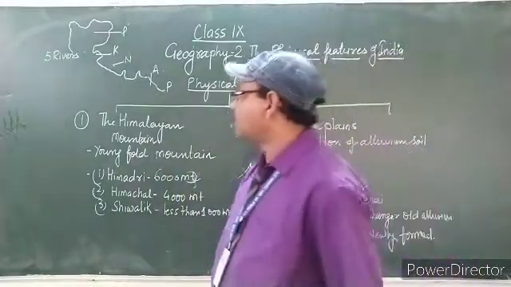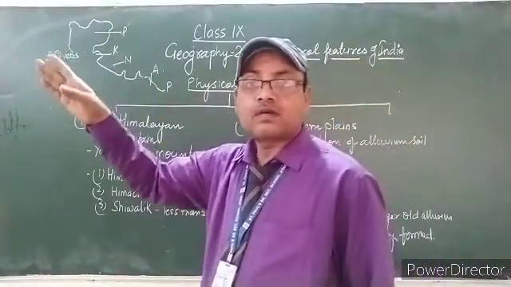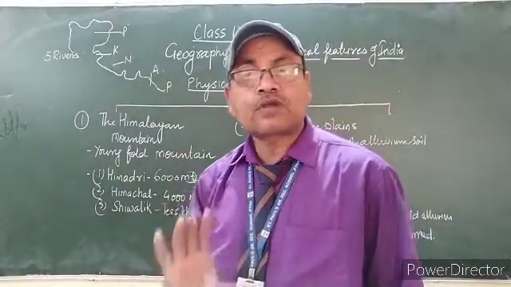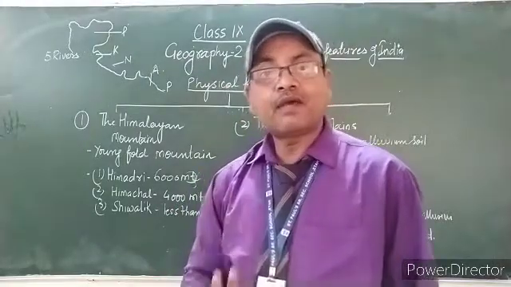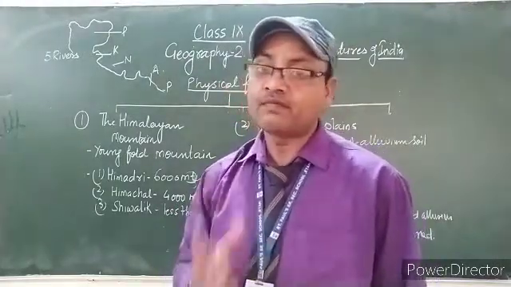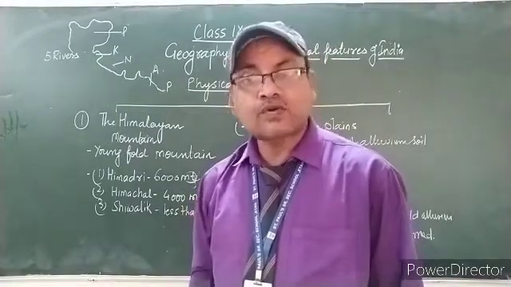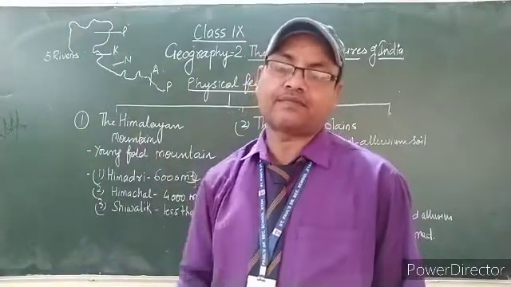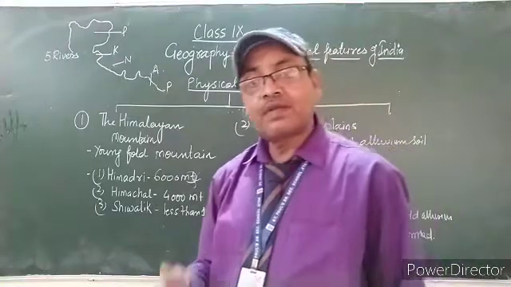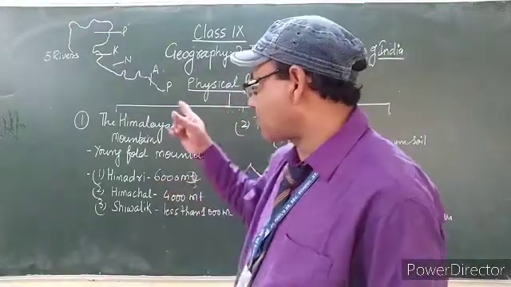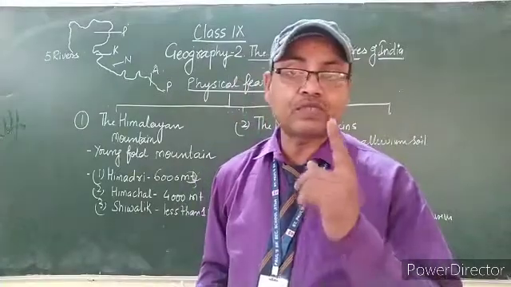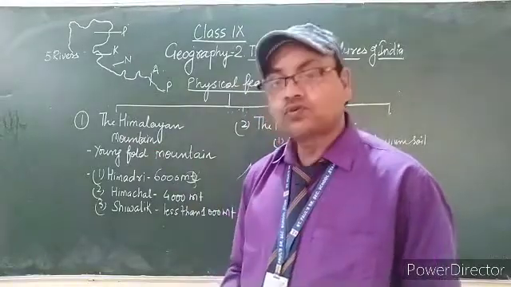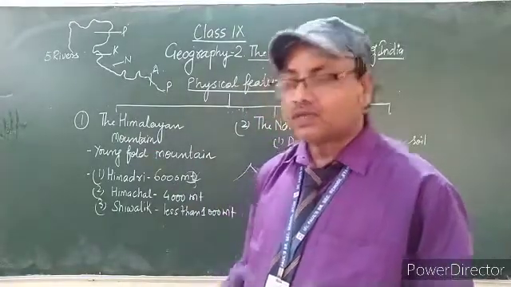Now one thing is there. Himalaya covers the maximum part of the northern and eastern part of India. It is a natural protection boundary for the country. Himalaya plays an important role in bringing monsoon rain. It is protecting us from the cold, severe winds coming from Central Asia and China. If Himalaya is not there, we will be unsafe here. So Himalaya is playing an important part, and this is also a prime physical feature of the country, the Himalayan mountains. You should read the paragraph of Himalayan mountain.